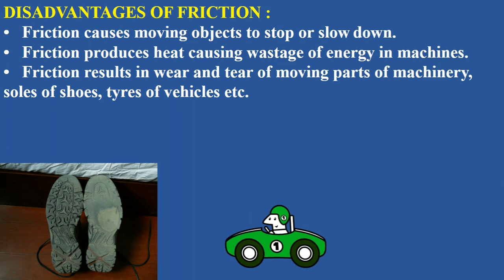You can also observe that if you rub your hands, due to the friction between your palms, heat is produced. Friction results in wear and tear of moving parts of machinery, soles of shoes, tires of vehicles, etc. Dear students, as we can see in the picture, due to the frictional force, the sole of the shoe is about to end. So these are the disadvantages of friction.